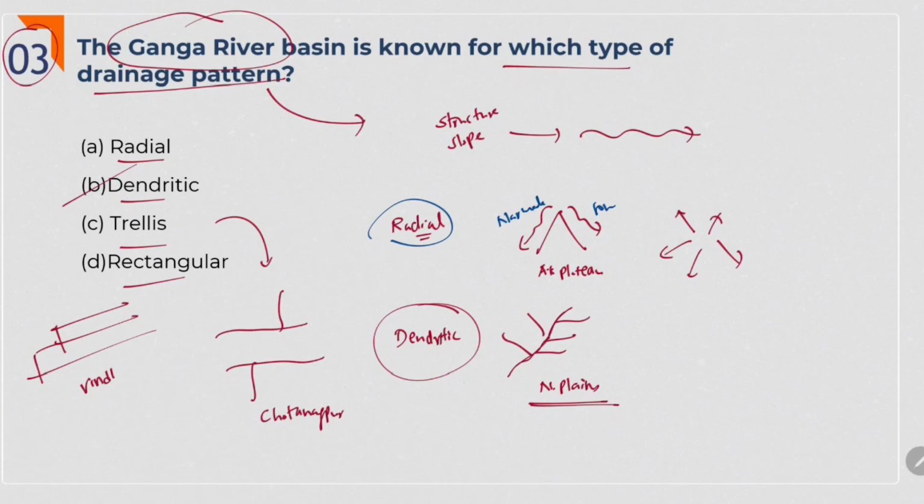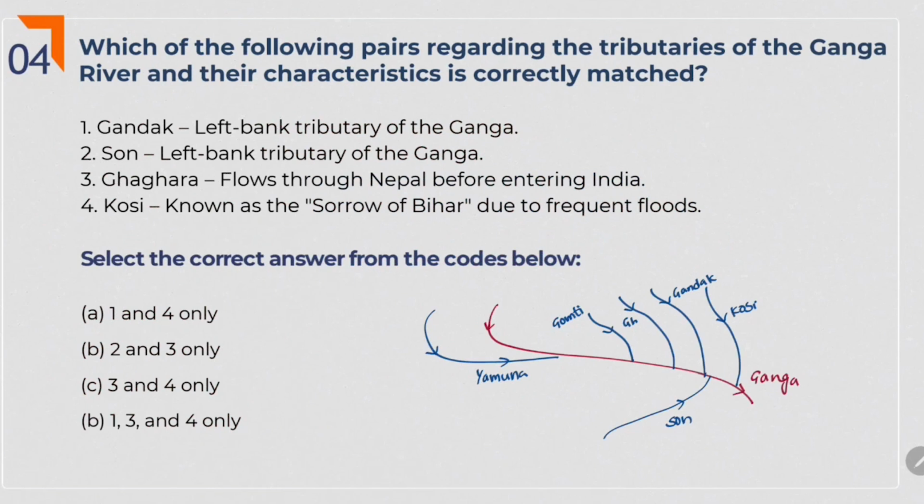Actually, the rivers of the Vindhya range follow this rectangular pattern. So with this, we have covered almost all the important patterns with examples. Moving to the next question. Which of the following pairs regarding the tributaries of the Ganga river and their characteristics is correctly matched? Gandak is the left bank tributary of Ganga.